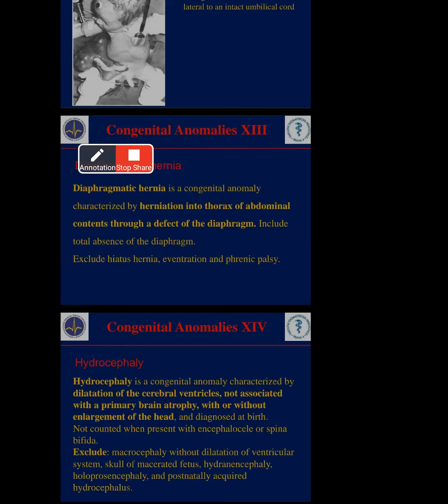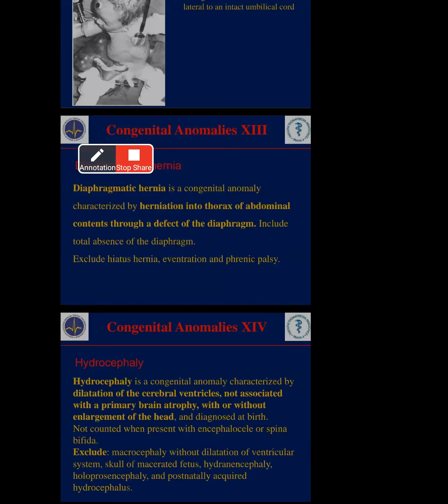Whenever there is anencephaly and spina bifida, you can't count properly, because anencephaly, as I already told, is abnormal enlargement of the skull. With water accumulation the head increases, so you can't do the diagnosis immediately. That's why with spina bifida and anencephaly, don't count it as hydrocephaly. Just the particular condition can be easily identified and diagnosed at birth.